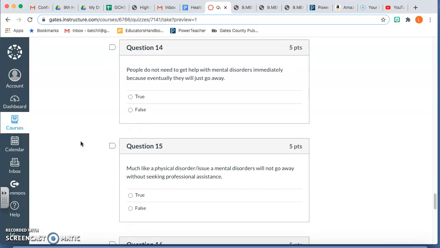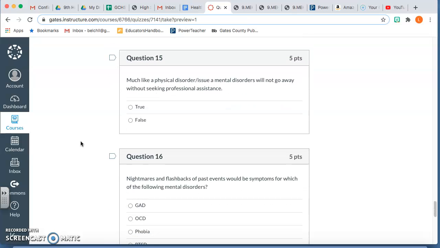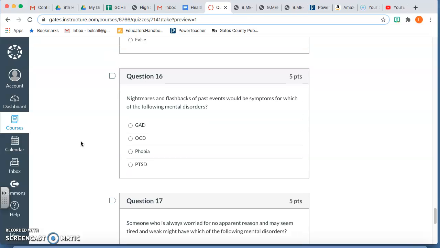Question 14. People do not need to get help with mental disorders immediately because eventually they will just go away. True or false? Question 15. Much like a physical disorder, issues with a mental disorder will not go away without seeking medical assistance. True or false? Question 16.